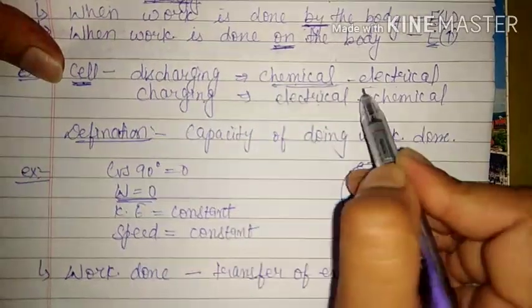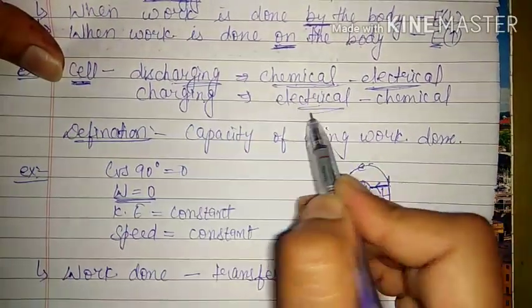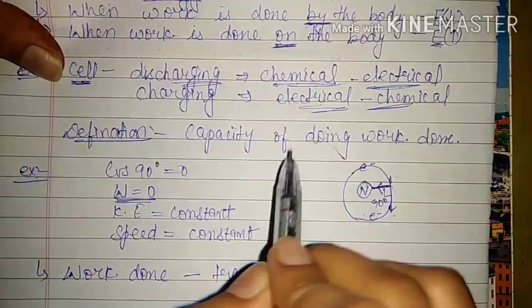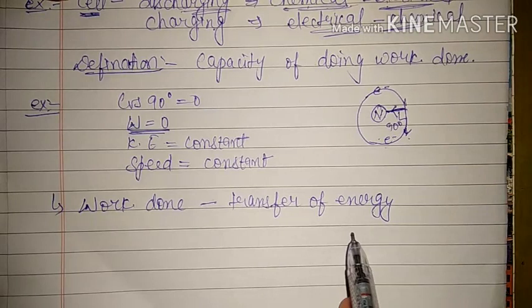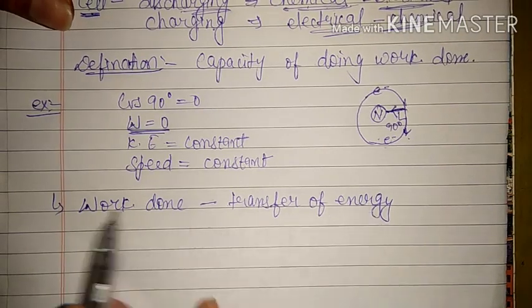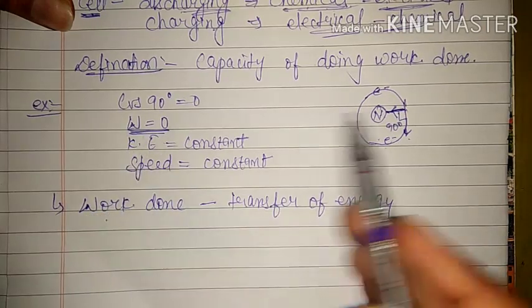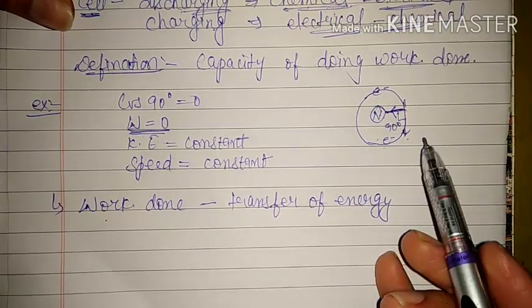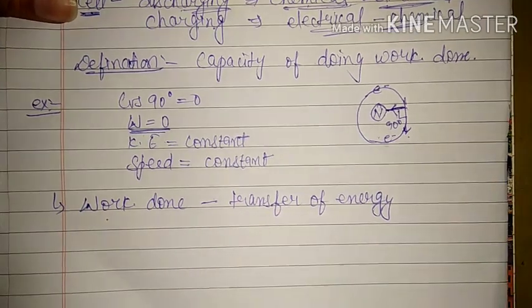You can see any example. If some work is going on, then one form of energy must change into another form. That means the energy should transfer from one place to another. Only in that condition will the work be done. So here, if the work done is 0, that means there is no transfer of energy. It is continuously moving with constant energy.